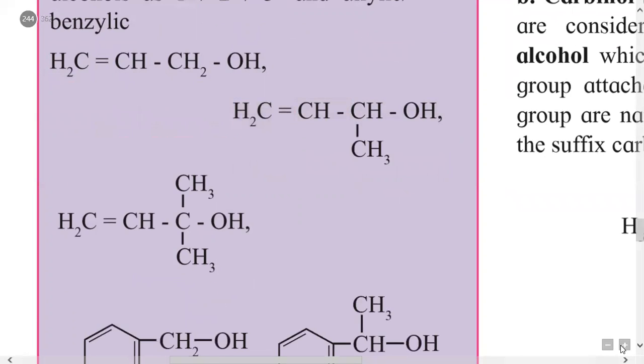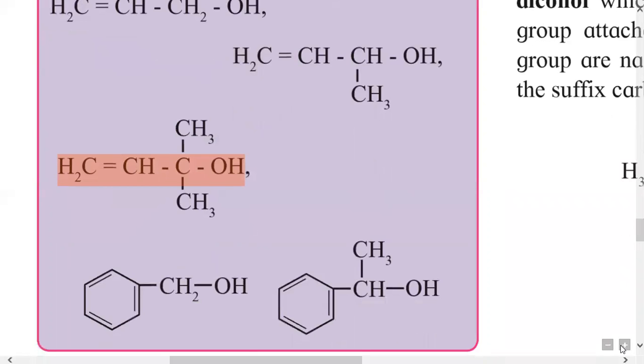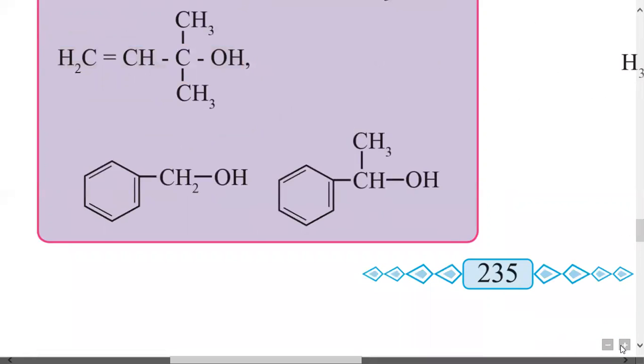Similarly, consider this OH group bonded to a tertiary carbon, that is, a carbon bonded to three other carbon atoms, and this sp3 hybridized tertiary carbon is bonded to an sp2 hybridized carbon. This is an example of an allylic tertiary alcohol. Similar to allylic primary, allylic secondary, and allylic tertiary alcohols, here two more examples are given.